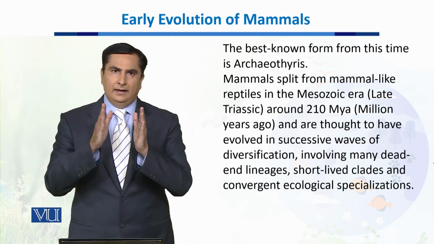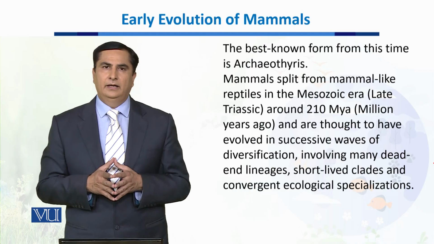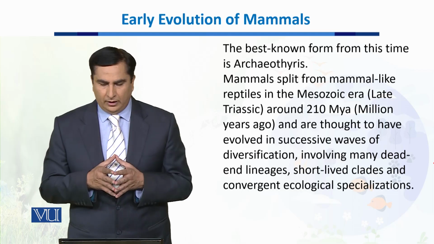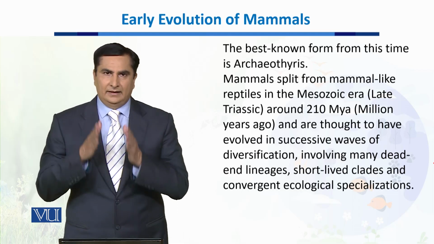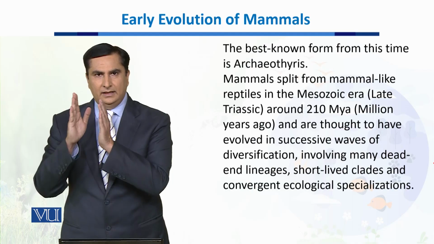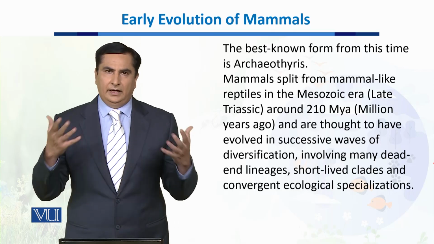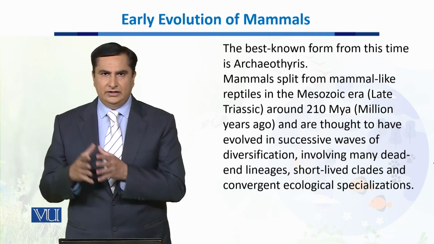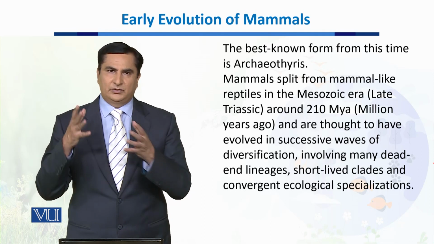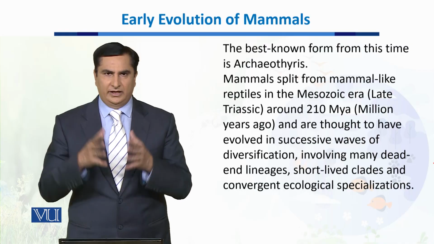Now, these mammals split from the reptile-like mammals later on, 210 million years ago, and that era is called the Mesozoic or late Triassic era. At that time, the mammals separated from the reptilian-like mammals and then started diversifying, and evolved into many dead-end lineages and short-lived clades. There were also many ecological specializations which led to some of the living mammals which we can see.